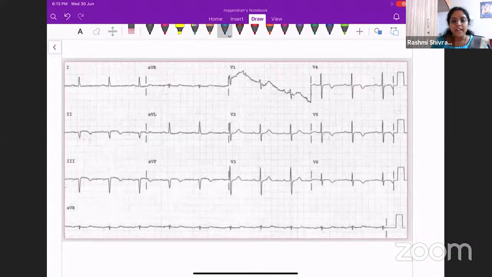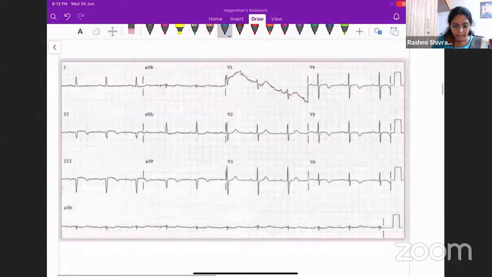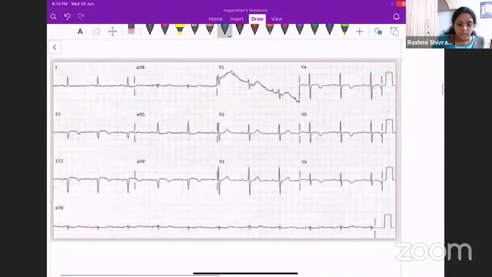Okay, so I think axis, you must all be thorough by now, is it not? We have solved quite a few ECGs on this, and I think this concept has been explained very clearly to you. So I think you should be trying now to solve this ECG for the axis. Okay, so let us try. So what happens?